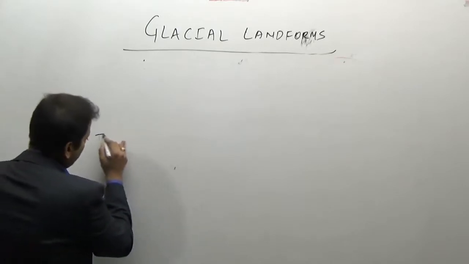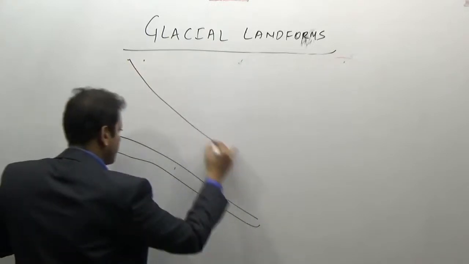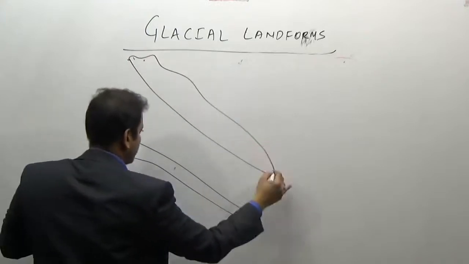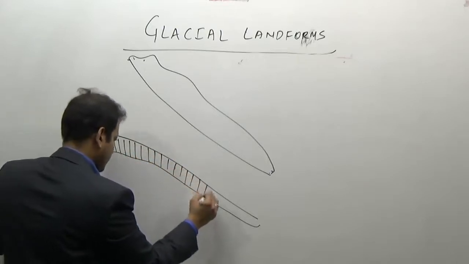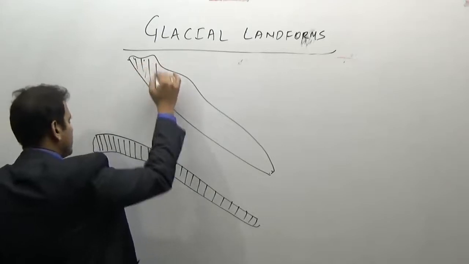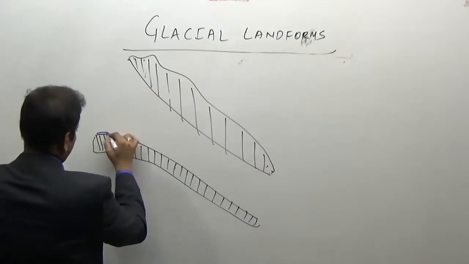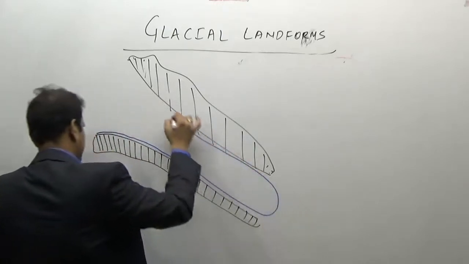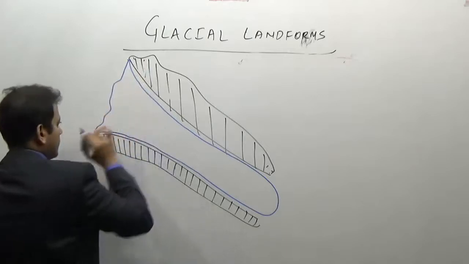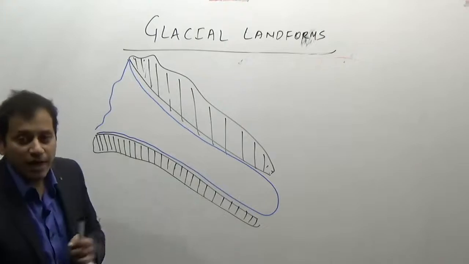If we look at a glacier, it will have such a structure. This will be the shape of a glacier.